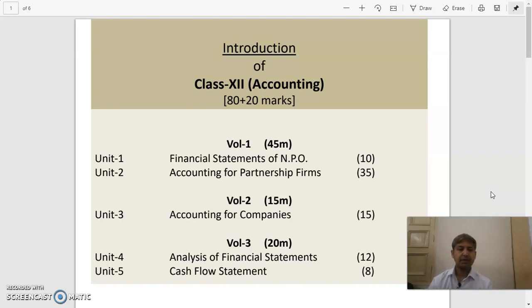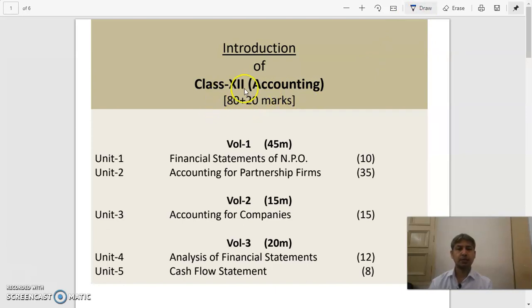One thing we have to keep in mind: the whole accounting paper would be of 80 marks. This time your written paper will be of 80 marks, and 20 marks would be your internals. That would be your project file and your viva. So let me highlight it over here so that you can understand properly. This is the 80 plus 20 marks.